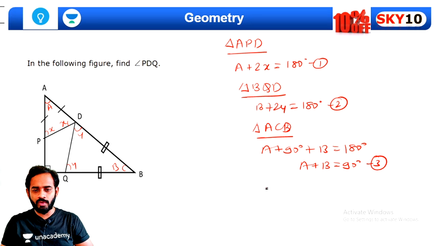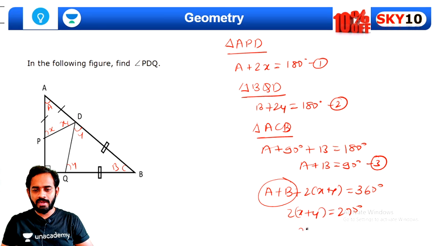Now simply add equation 1 and 2. So adding equation 1 and 2, what do you get? a plus b plus twice x plus twice y equal to 360 degree. Okay, so a plus b is 90 degree from equation 3. It's subtracted from the right hand side. So twice x plus y we will get as 270 degree, and x plus y you will get as 135 degree.